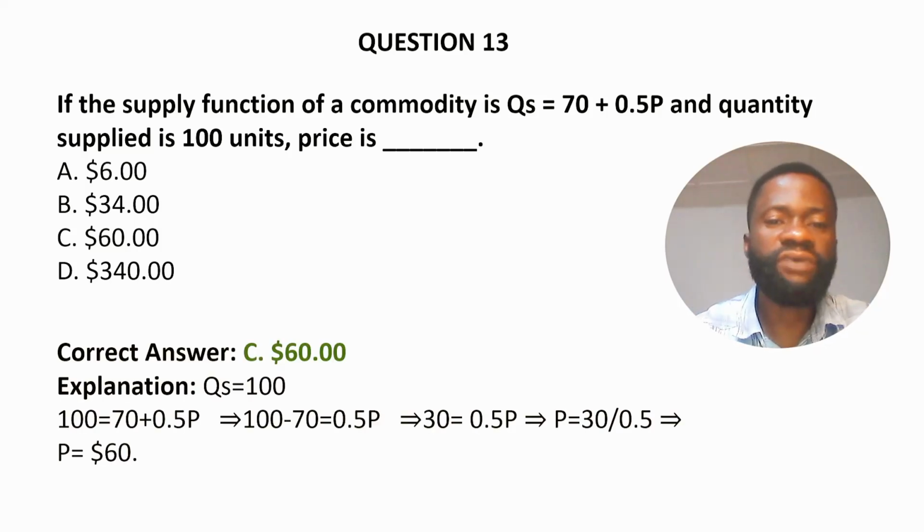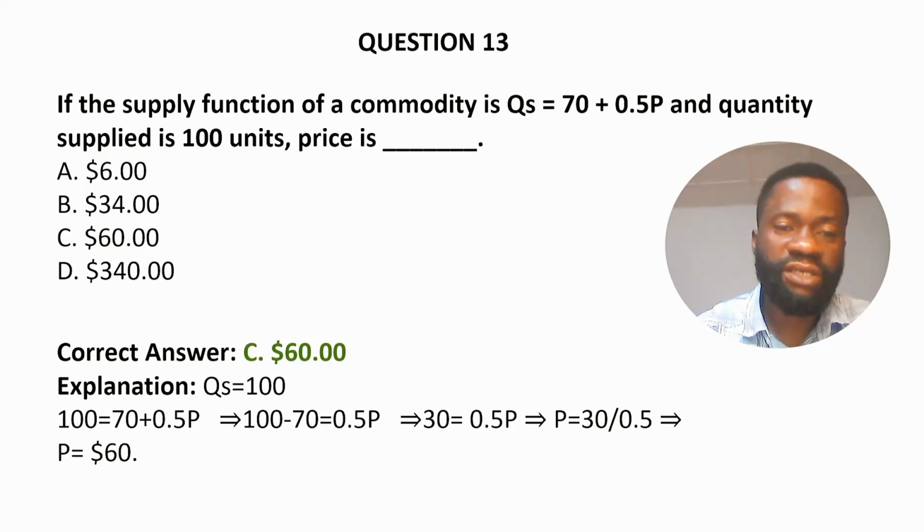How do we arrive at $60? Now let's see that the quantity supplied given to us in the question is 100 units. So when you insert this 100 units into the supply function, Qs, which is 100, equals 70 plus 0.5p.